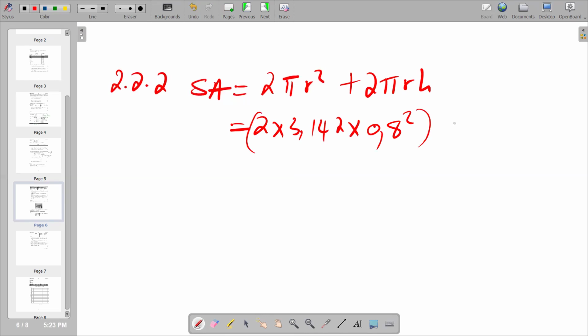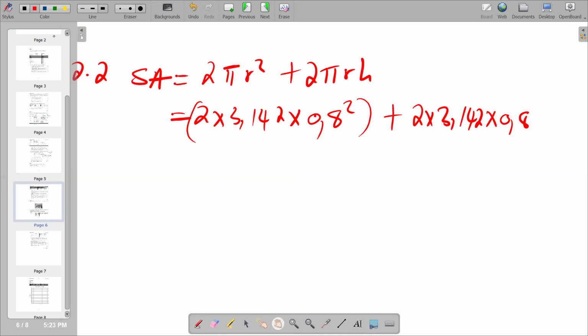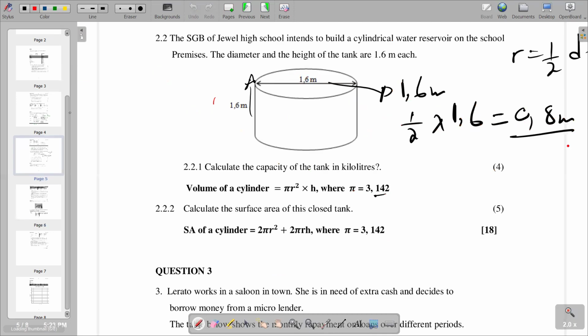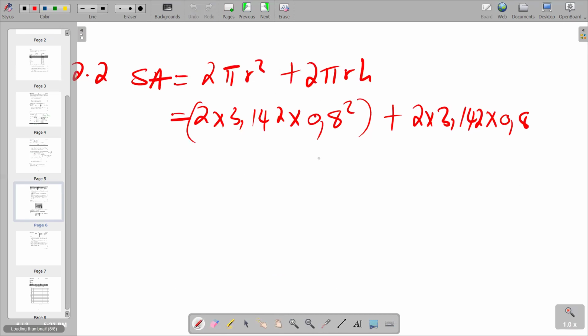And then we add 2 times pi, 3.142, times r radius, 0.8. We see that this is what we have. And then times h. Our height, remember, we are given our height is 1.6 meters. That's what we have on that part. So multiply by 1.6 meters. So if you close brackets, we have it like that.